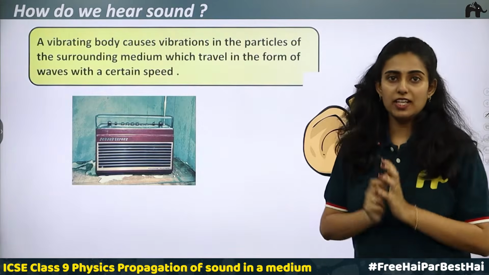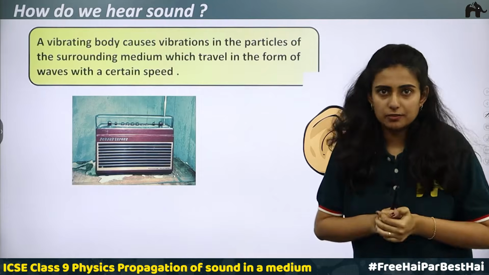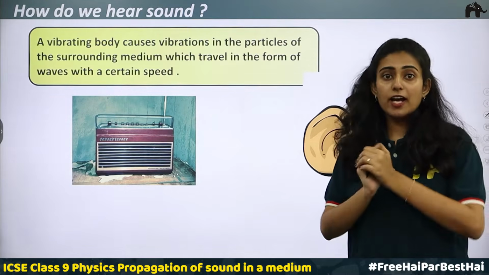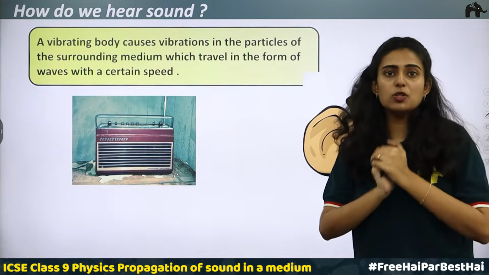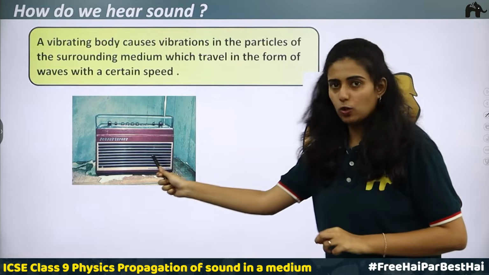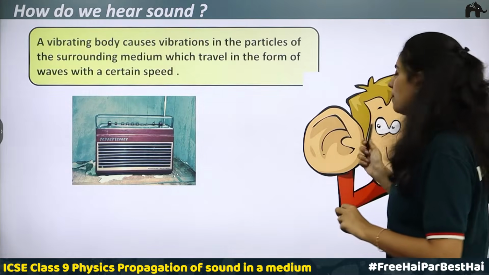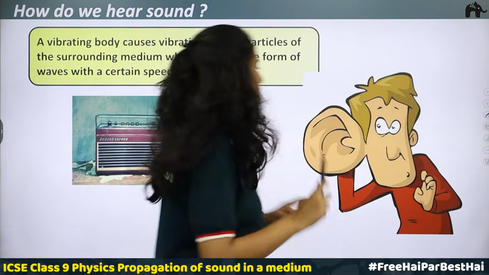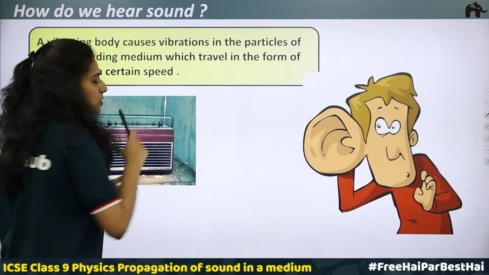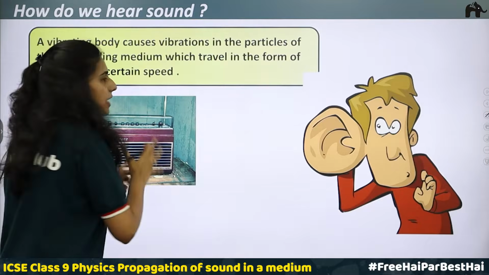How do we hear sound? You can see me talking. I am speaking from here and you are able to hear me. Why? Because I am the producer of the sound and you are the receiver of the sound. Here you can see a radio. A person is standing here, and he is able to hear. When the radio is on, it will start producing music. So this is a producer.